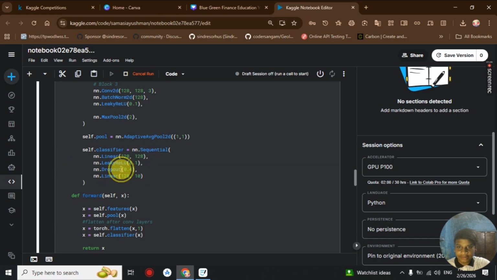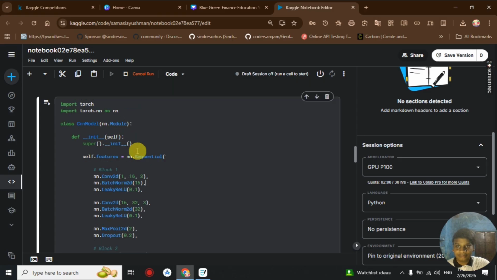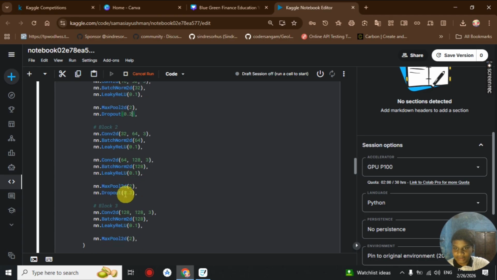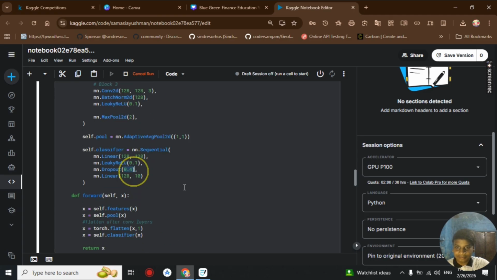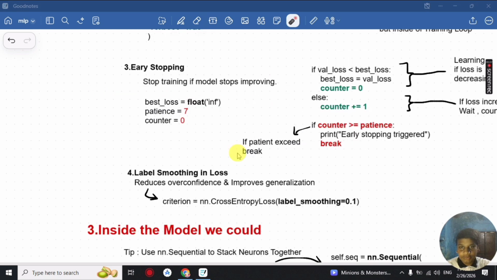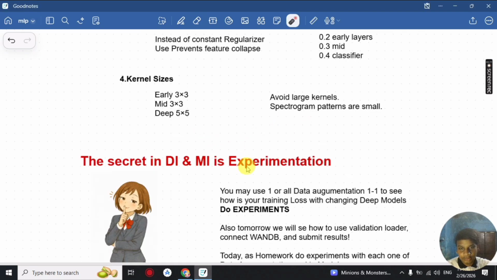Here we use our leaky ReLU and our dropout function. You will see the leaky ReLU values start from 0.1 and increase after each layer to 0.4. So basically this is how we increase our model size, kernel size, and dropout layer to finally get a deeper model.